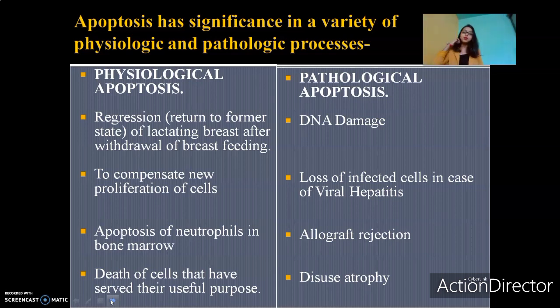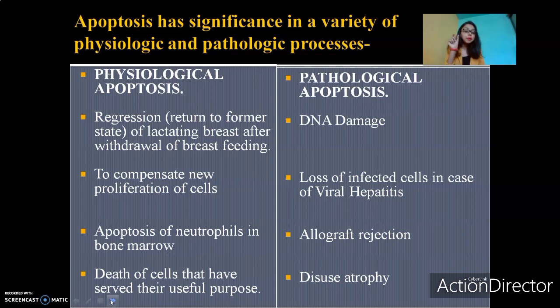Another example can be apoptosis of neutrophils in bone marrow. See, we know that formation of neutrophils takes place in the bone marrow. In fact, not just neutrophils, any other formed elements. We know that the process of hematopoiesis or hemopoiesis occurs in the bone marrow. Again, hemopoiesis is divided into erythropoiesis, where there's formation of red blood cells, leukopoiesis, where there's formation of white blood cells, thrombopoiesis, where there's formation of platelets. All these things occur in the bone marrow.